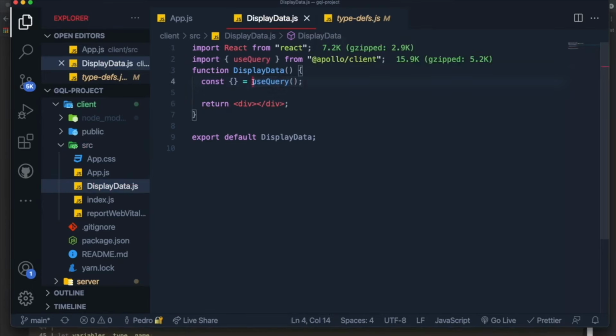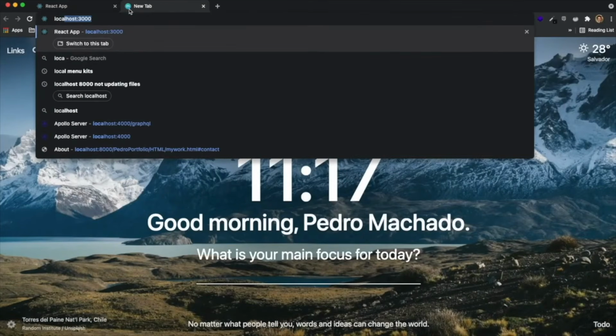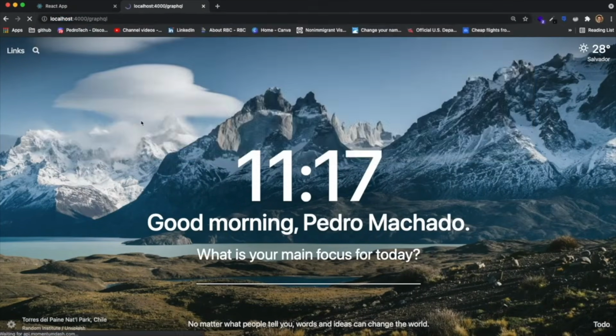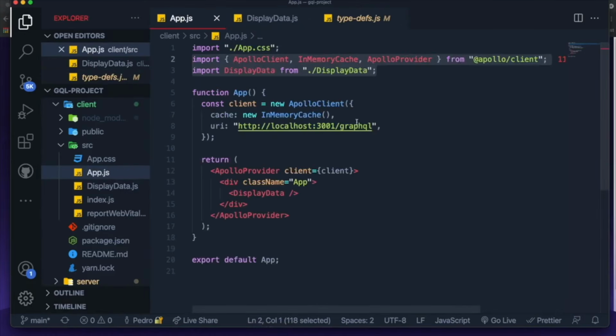Now, what I want to tell you guys is it's a bit confusing. If you recall in the second episode of this series, I showed you guys how to fetch data from the front end when you just have an API and you want to fetch data. And throughout the series, we've been using the Apollo library, which I'll show you guys over here, localhost 4000, which is actually, oh, I just realized our API is running on localhost 4000. So I need to change this over here to be 4000 and not 3001. I'm sorry about that. So I'm just going to say 4000.